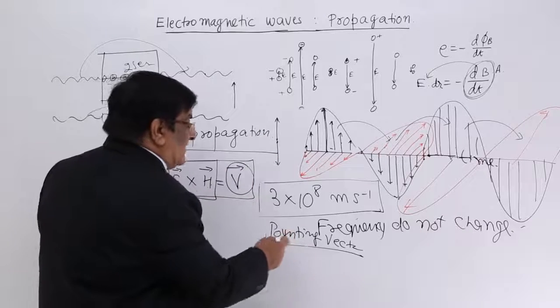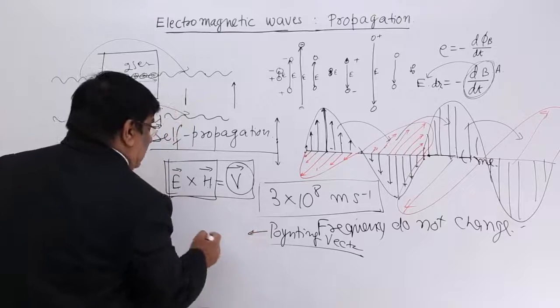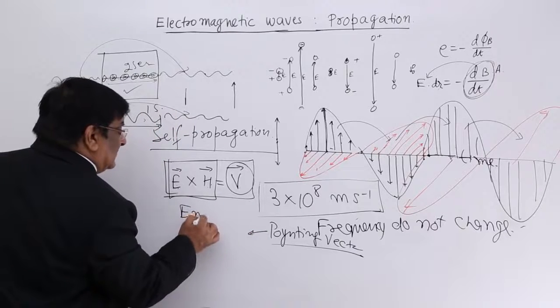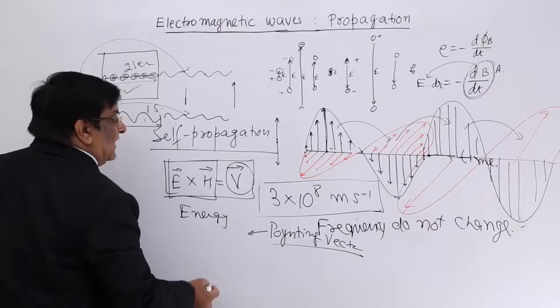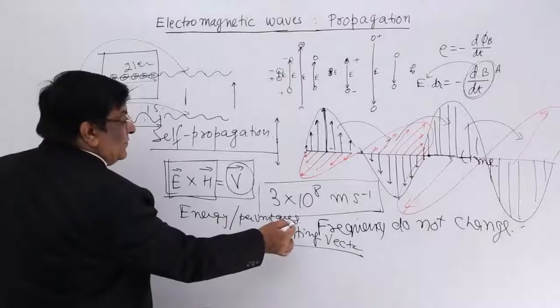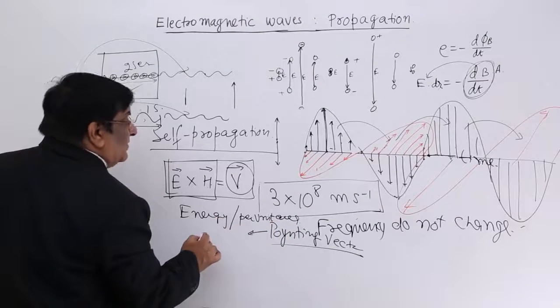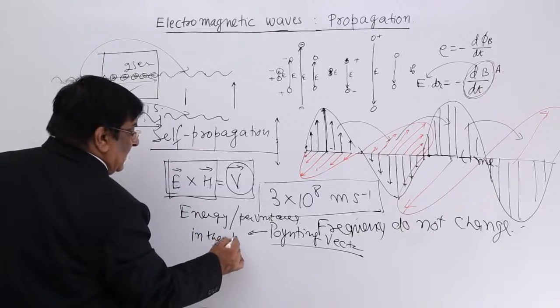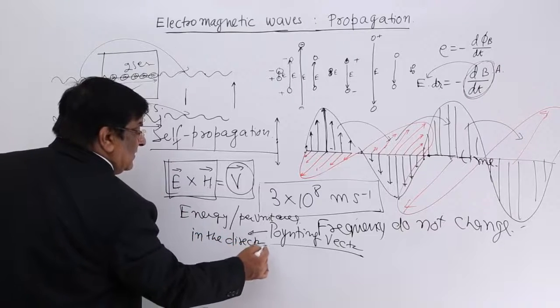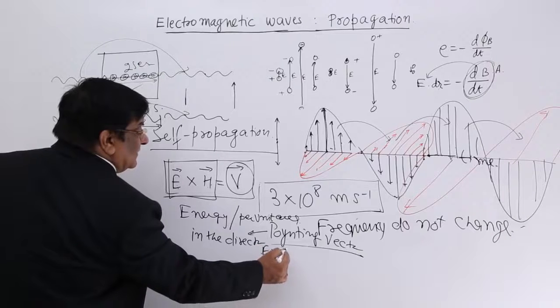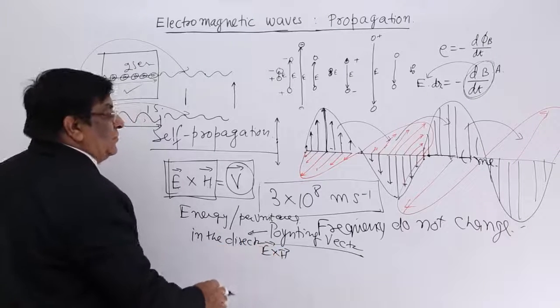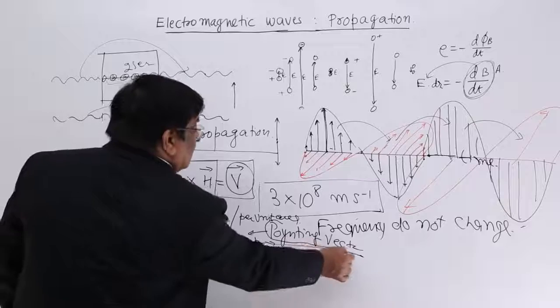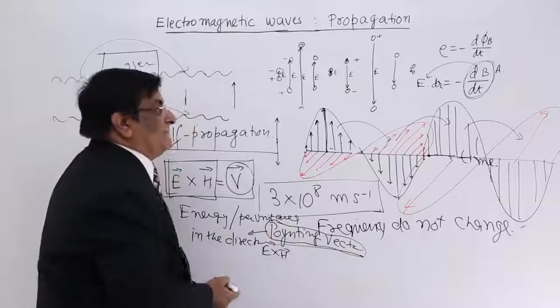What is a Poynting vector? The Poynting vector is a vector which gives us the energy of the electromagnetic wave per unit area in the direction E cross H, that means perpendicular to both. This vector is known as the Poynting vector.